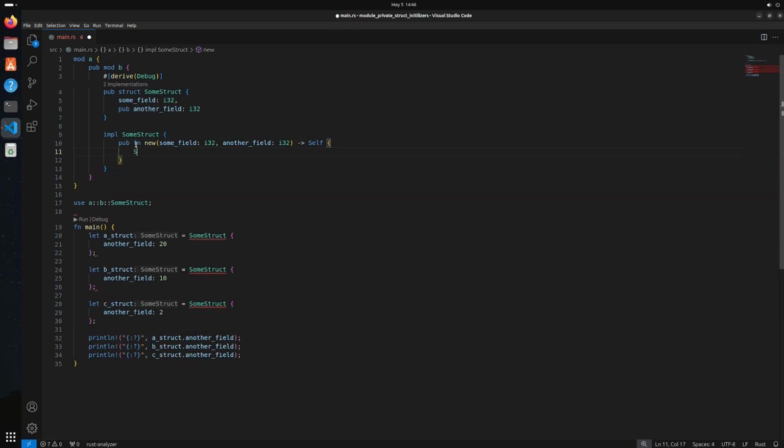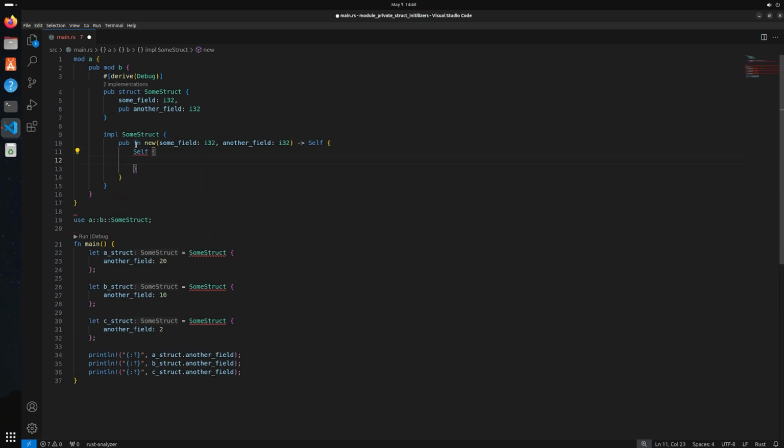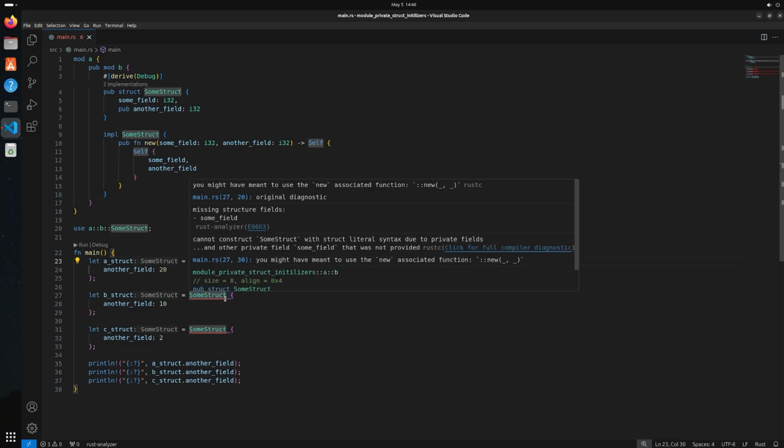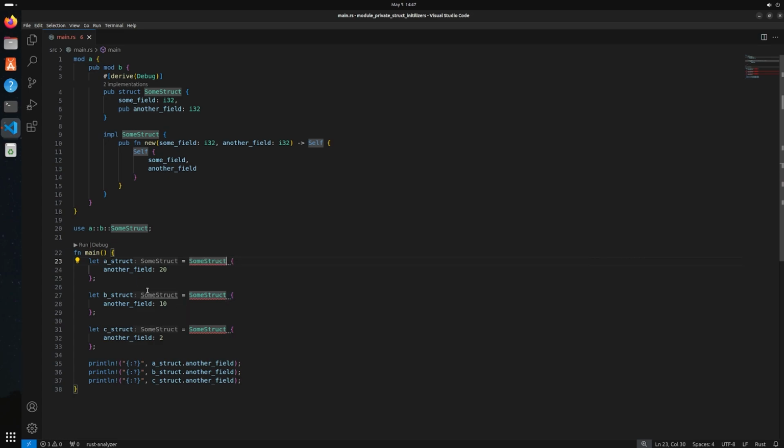And in this situation, because we're inside the module, we can set some field, and also set another field, right? And this works just fine. So now what we can do is down in our main function inside our main module, we can rename some struct like this to some struct new and pass in, well, I think in this case, some field was 10 and another field was 20.